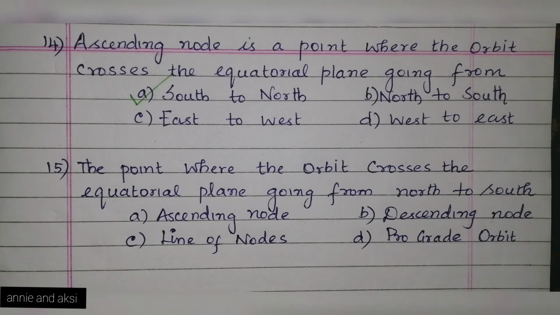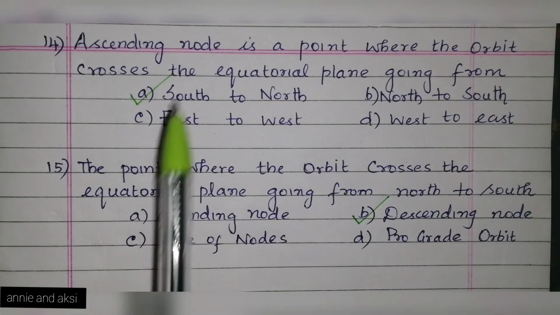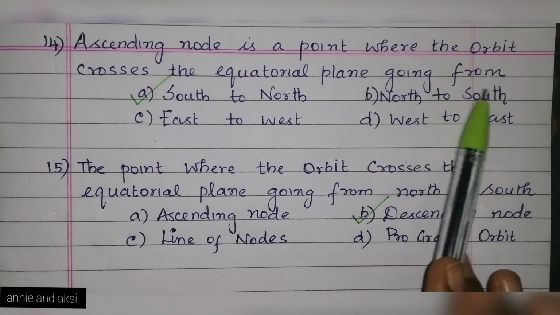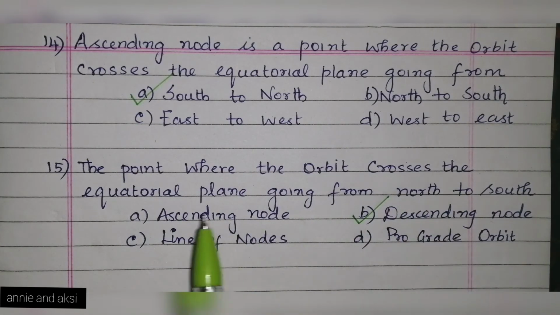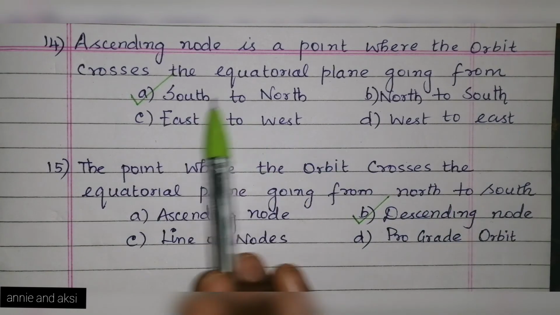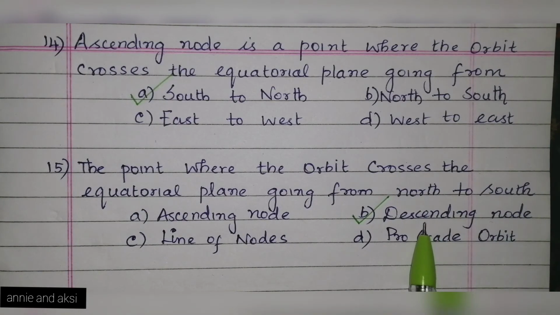Next question, the point where the orbit crosses the equatorial plane going from north to south. The answer options are A. ascending node, B. descending node, C. line of nodes, D. prograde orbit, and the answer is option B. descending node. Ascending node means the point where orbit crosses the equatorial plane from south to north. South to north is ascending node, north to south is descending node.